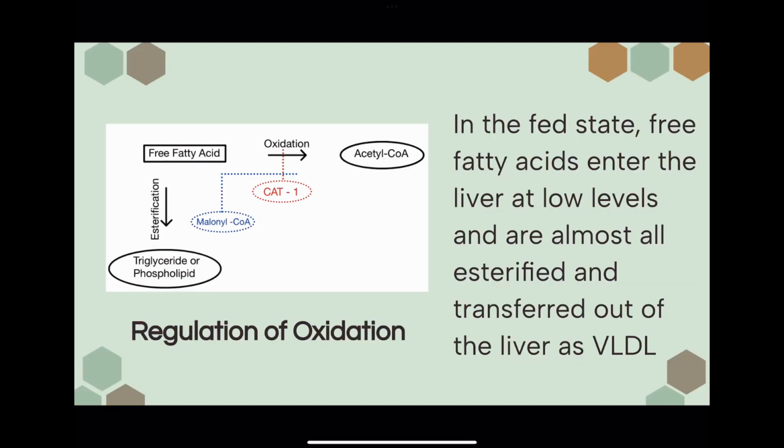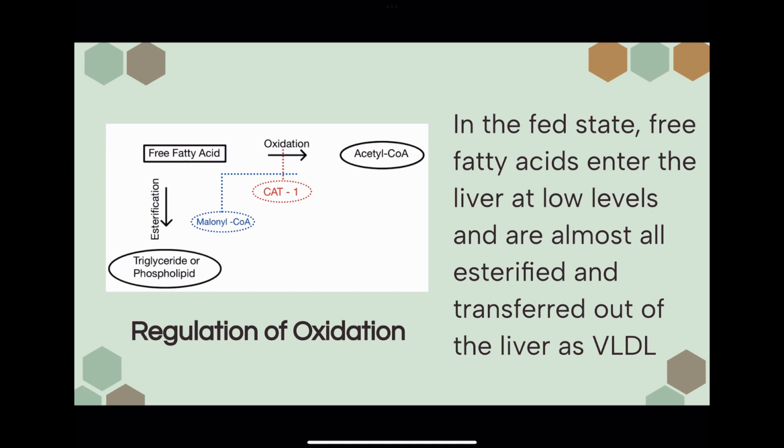The next method is regulation of oxidation. So basically there are 2 options for free fatty acids. They can either be oxidized or esterified. And the oxidation pathway is kind of guarded and regulated by 2 different enzymes. The first of which is carnitine acyltransferase 1, or CAT1. This basically allows for the free fatty acids to enter the oxidation pathway, but CAT1 itself is regulated by malonyl-CoA, which is formed by acetyl-CoA carboxylase in the fed state.